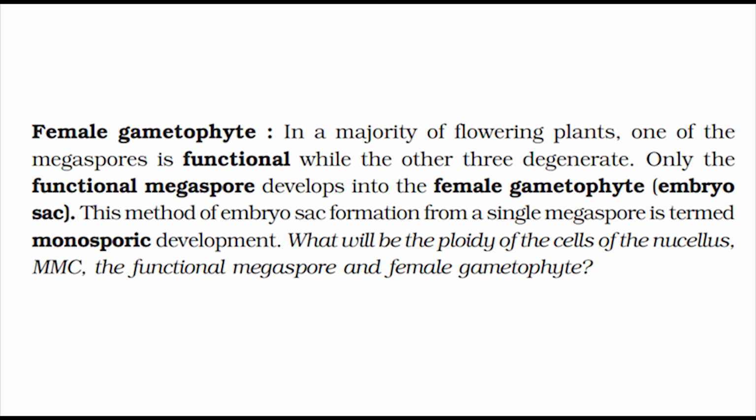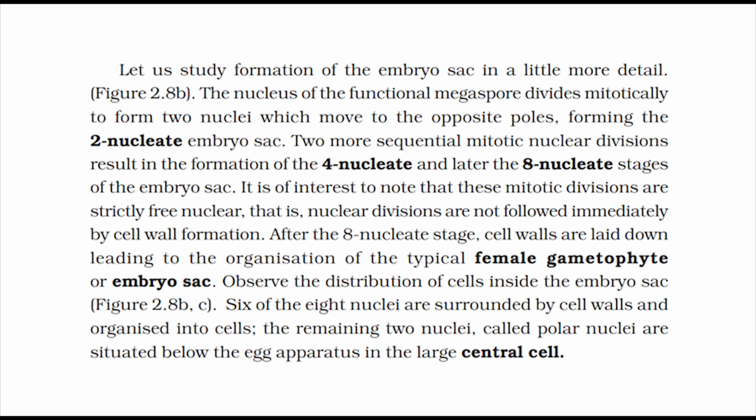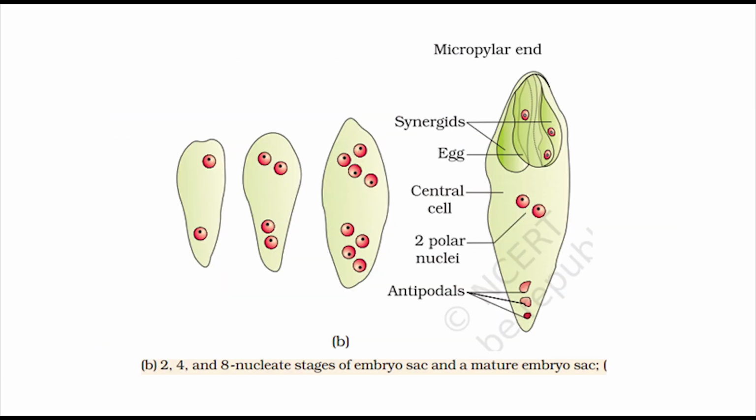What will be the ploidy of the cells of the nucellus, MMC, the functional megaspore and female gametophyte? Let us study formation of the embryo sac in a little more detail. Figure 2.8b. The nucleus of the functional megaspore divides mitotically to form 2 nuclei which move to the opposite poles, forming the 2-nucleate embryo sac.